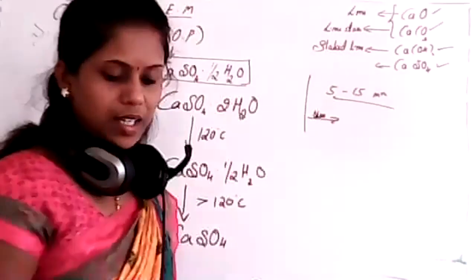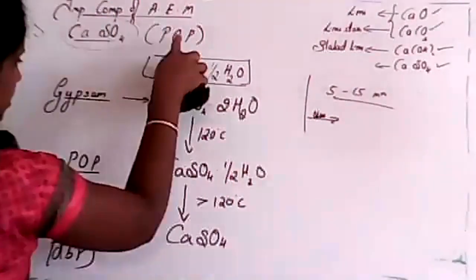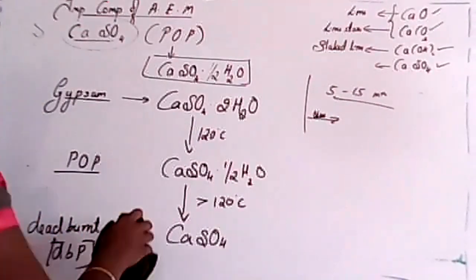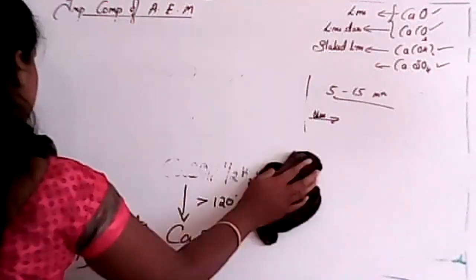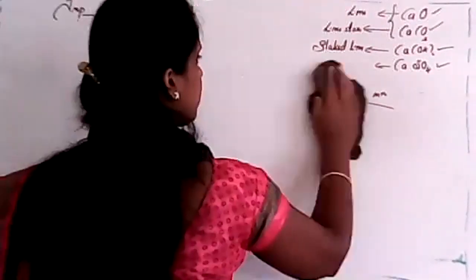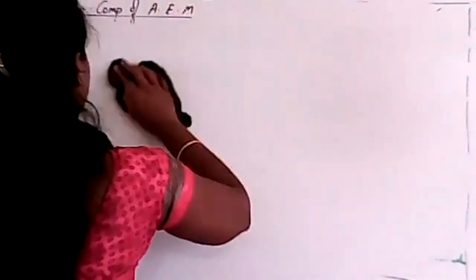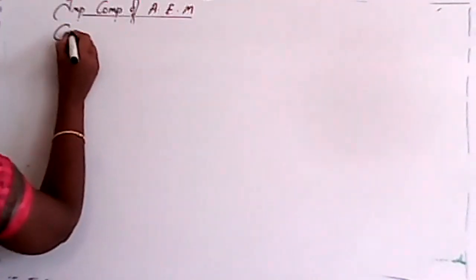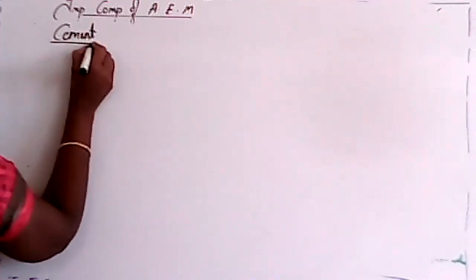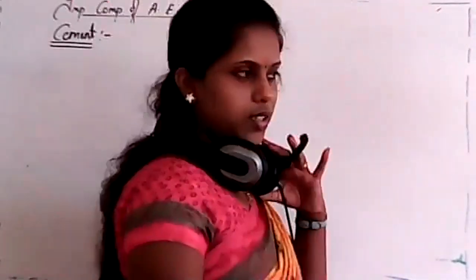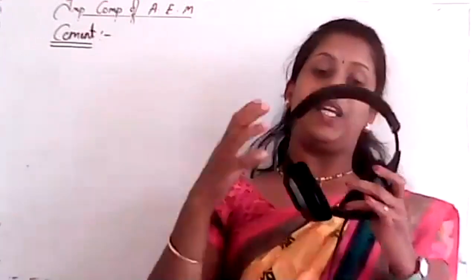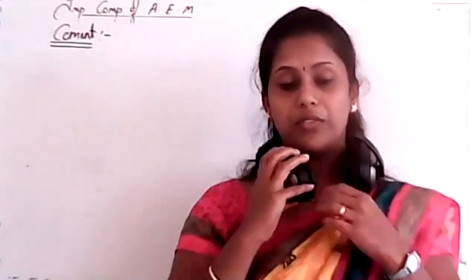And the last thing is about cement. So this is very important. You have to remember 120 degrees or 393, sorry, Kelvin. So the last thing is cement. We know why we use cement, isn't it? It is a very important material which can indicate the economy and status of a whole country.